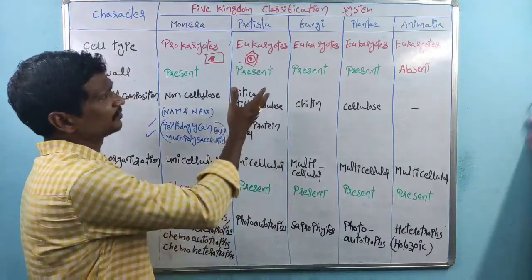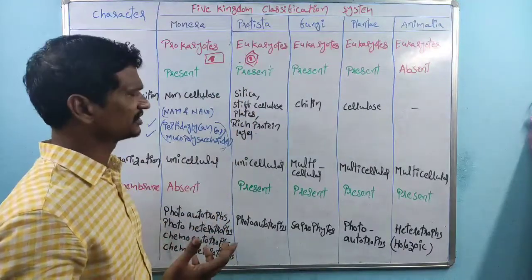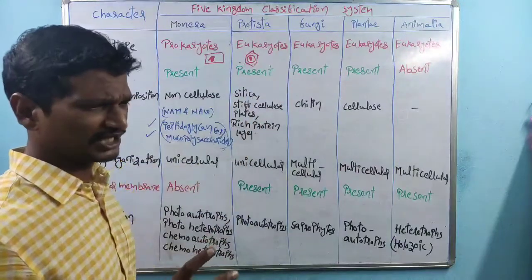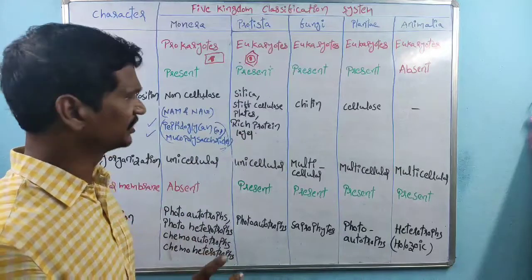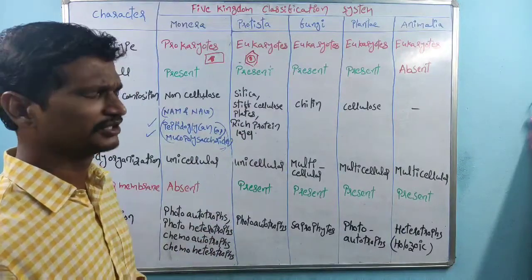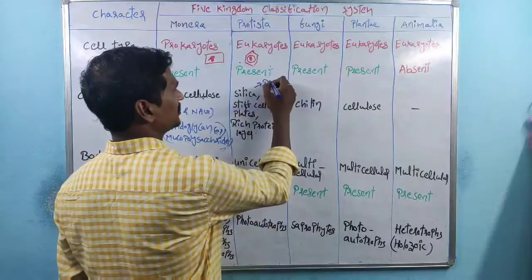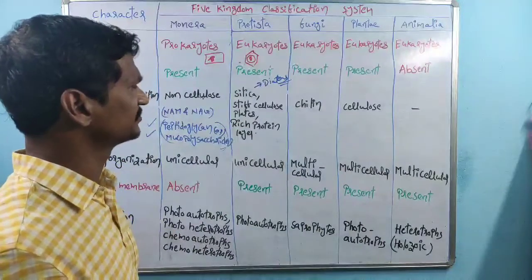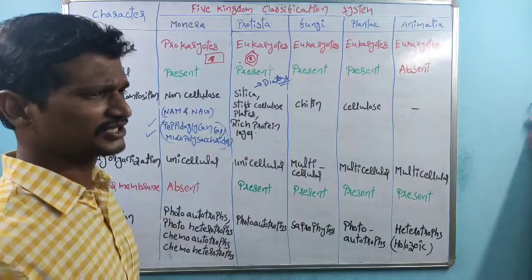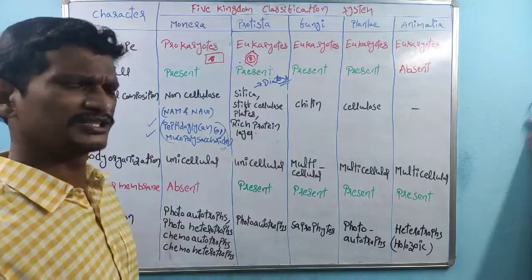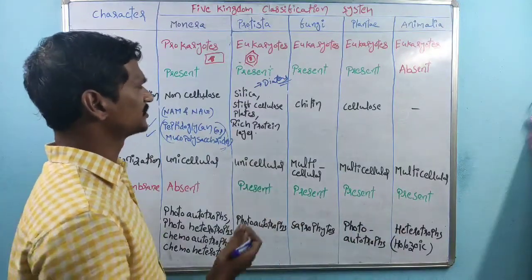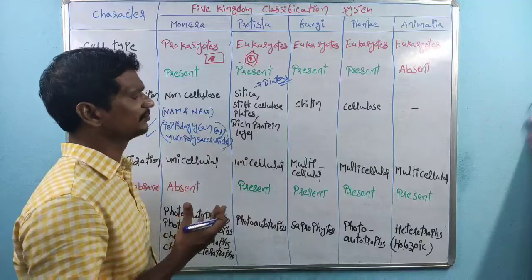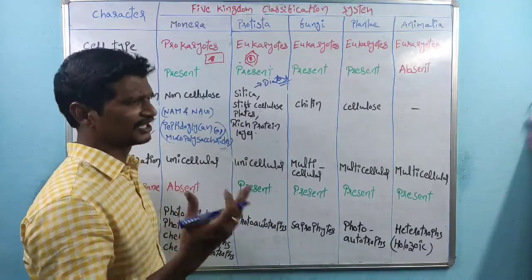And coming to the Protista, different types of organisms are there. All these are also unicellular, right? Some of the organisms have a cell wall made up of silica. Examples are the diatoms. Some of the organisms have stiff cellulose plates supporting the formation of the cell wall. These are dinoflagellates, and we'll discuss the next one.